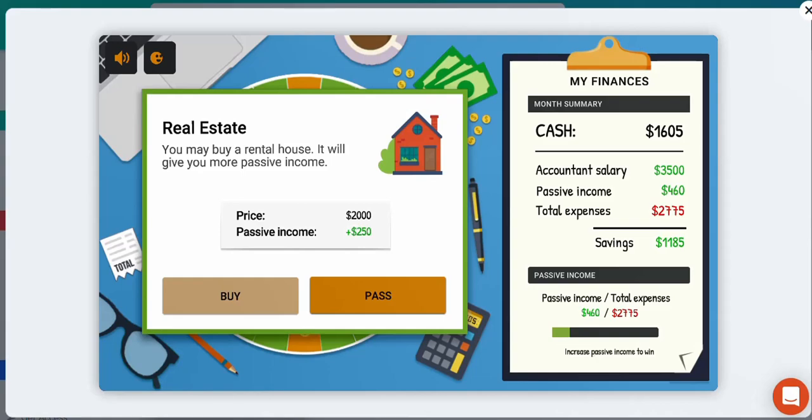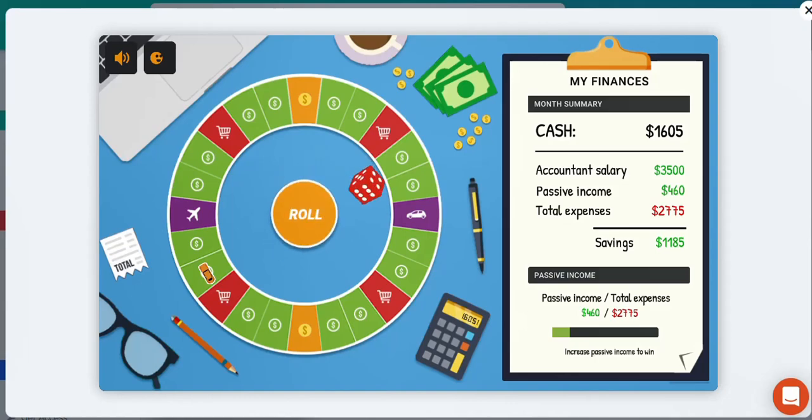Some opportunities, even though they might be very attractive and very good, sometimes you need to raise capital or finance in order to purchase these investments. So as it stands, I don't have enough cash. I'm going to have to find some sort of financing. I don't have enough money, but I'm not going to take on debt. I'm not going to take on any loans, so I'm going to have to pass on this.